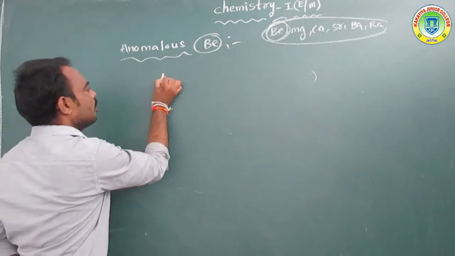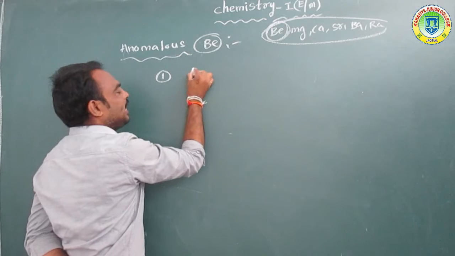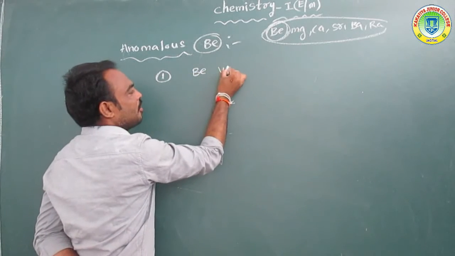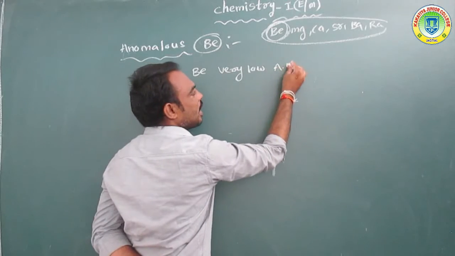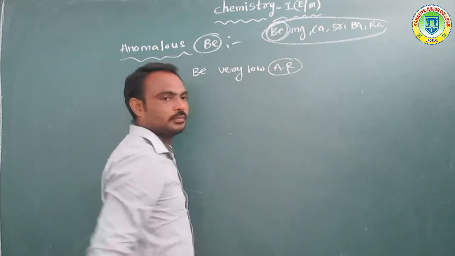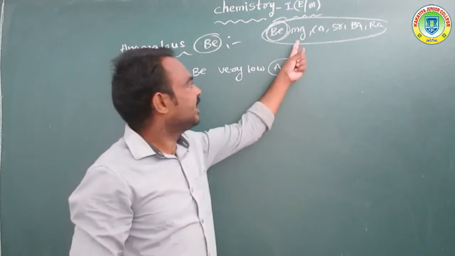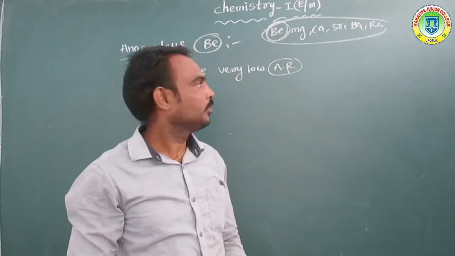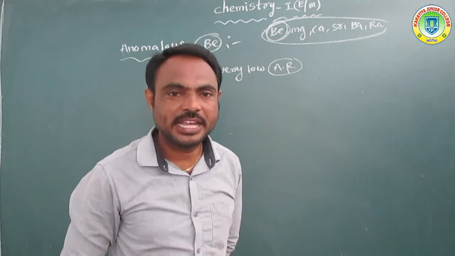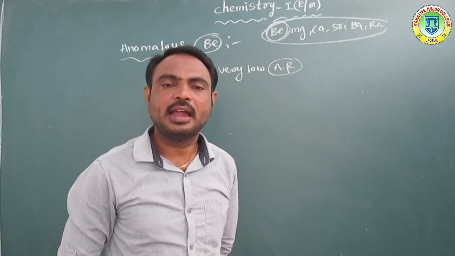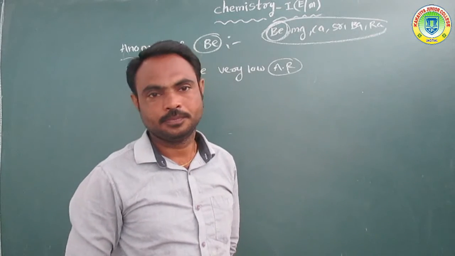So overall, first point. Beryllium has a very low atomic size or atomic radius, but all the remaining elements, magnesium, calcium, strontium, barium, have very high atomic radius values or atomic size values.